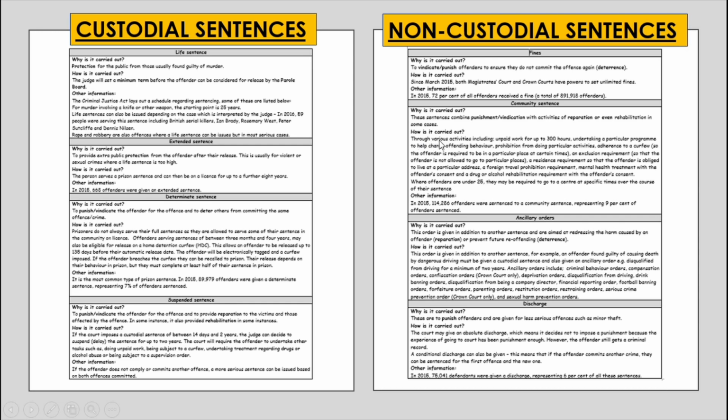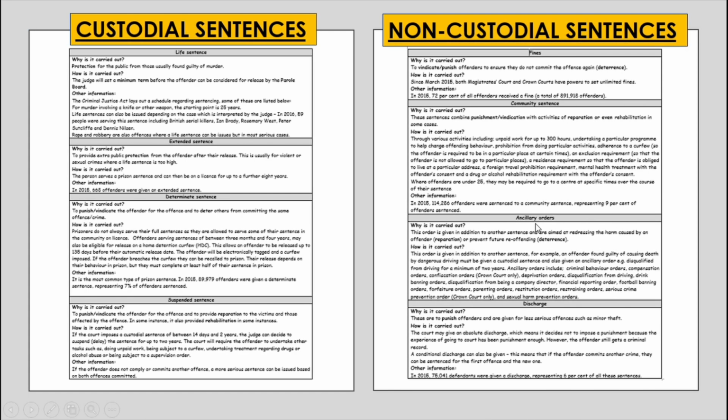It is carried out through various activities including unpaid work for up to 300 hours, undertaking a particular program to help change offending behaviour, prohibition from doing particular activities, adherence to a curfew, so the offender is required to be in a particular place at certain times, an exclusion requirement so that the offender is not allowed to go to particular places, a residence requirement so that the offender is obliged to live at a particular address, a foreign travel prohibition requirement, mental health treatment with the offender's consent, or a drug or alcohol rehabilitation requirement with the offender's consent. Where offenders are under 25, they may be required to go to a centre at specific times over the course of their sentence.